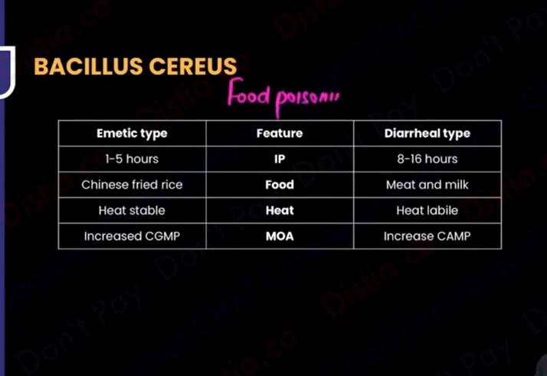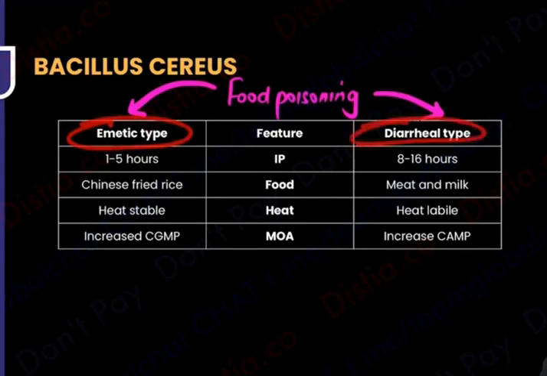So now you will tell me food poisoning is of two types. Either you vomit it out or you poop it out. Basically, either there is vomiting, the emetic type, or there is a lot of diarrhea, so the diarrheal type. Okay, first I want to know which of them has what incubation period.